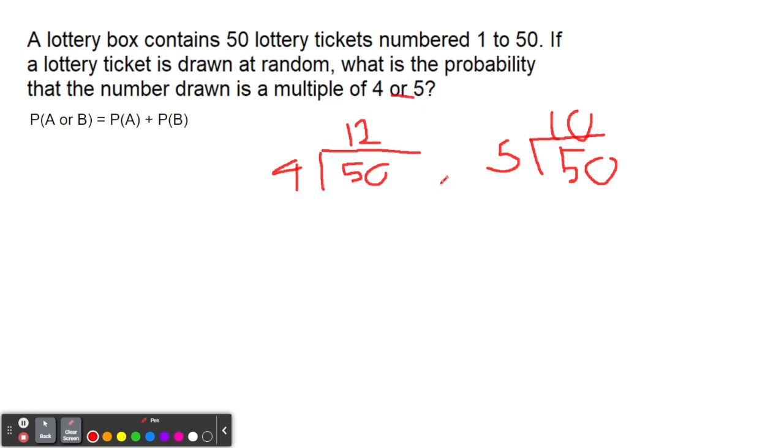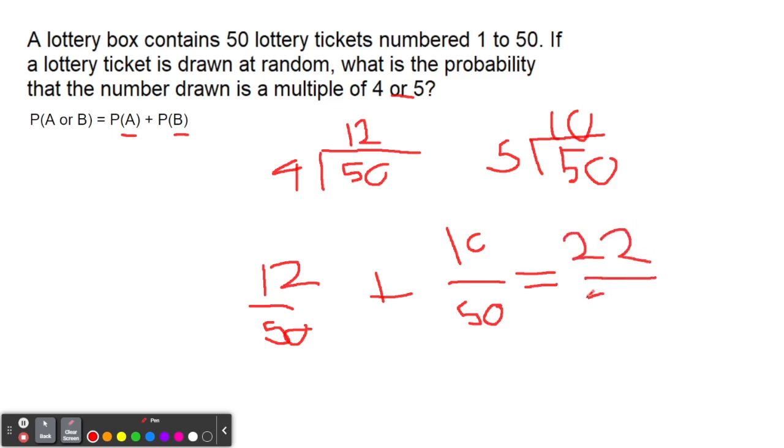The OR, in this case, is a rule in probabilities. The OR rule states that we can find the probability of either event A or event B occurring by adding the probability of event A and the probability of event B, as long as both events are mutually exclusive. So in this case, we can replace A and B with 12 over 50 plus 10 over 50, which gives us 22 over 50 possible outcomes.